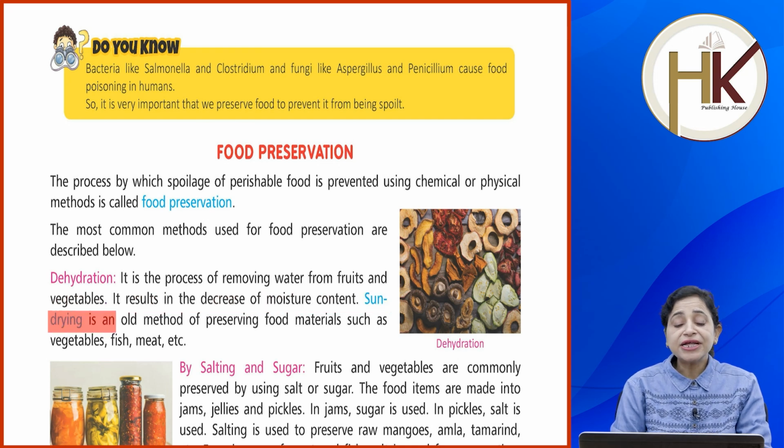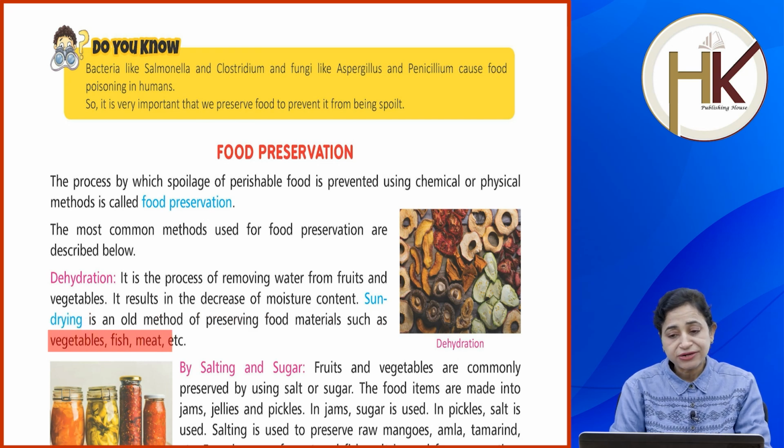Sun drying is an old method of preserving food materials such as vegetables, fish, meat, etc.